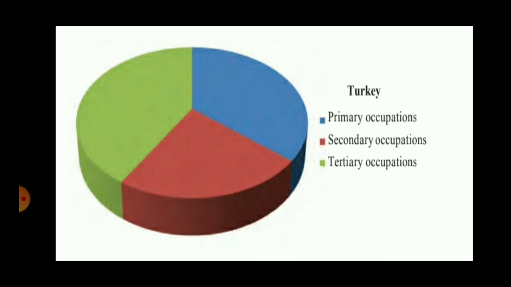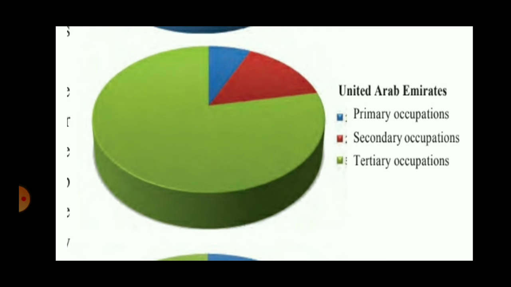The third one, which country has more manpower engaged in tertiary occupation? So United Arab Emirates, if you see, this green color is maximum here and green color represents manpower engaged in tertiary occupation. So in United Arab Emirates, maximum manpower is engaged in tertiary occupation. Which country has almost equal manpower engaged in all the occupations?